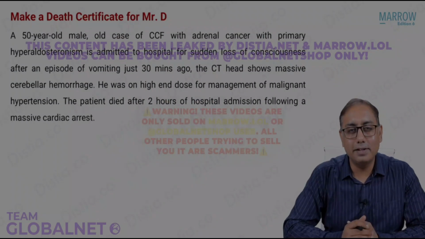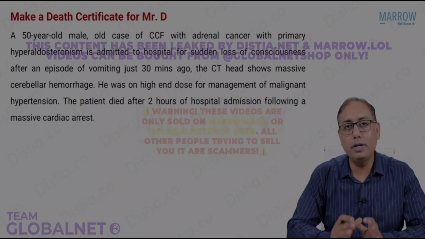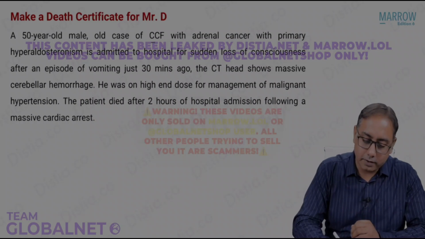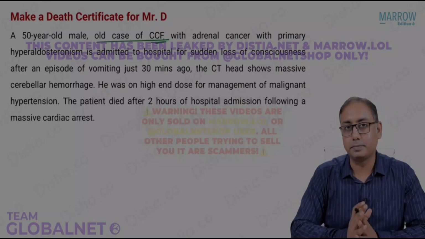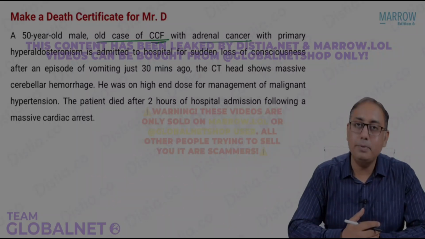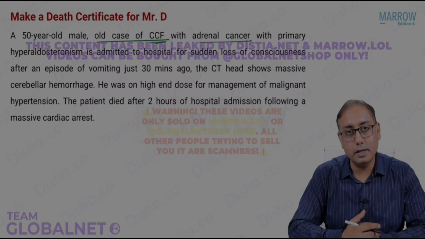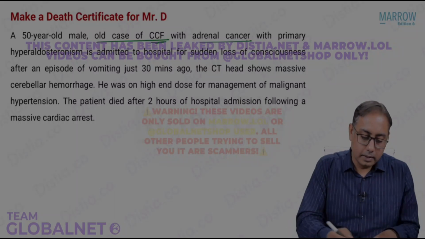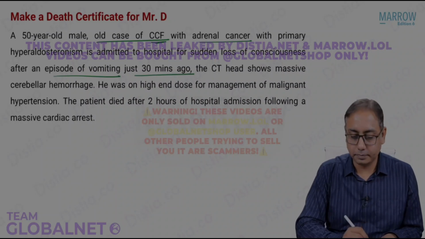D. Another example for you is Mr. D, a 50-year-old male, an old case of CCF, congestive cardiac failure, with adrenocortical cancer with primary hyperaldosteronism, admitted to hospital with a sudden loss of consciousness after an episode of vomiting just 30 minutes ago.